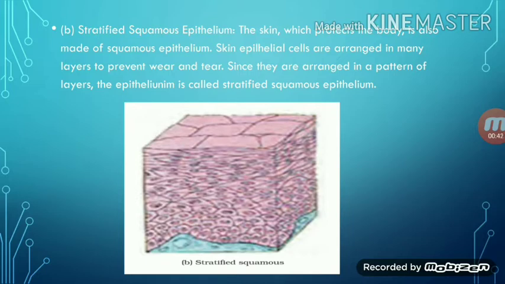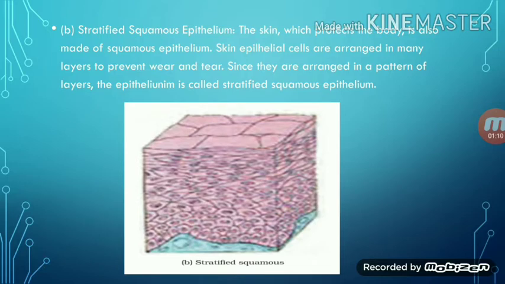Skin protects our body from most of the foreign substances, which cannot directly contact our internal body organs, right? So skin is the stratified squamous epithelium. Okay, and they are made up of squamous epithelium only, right?